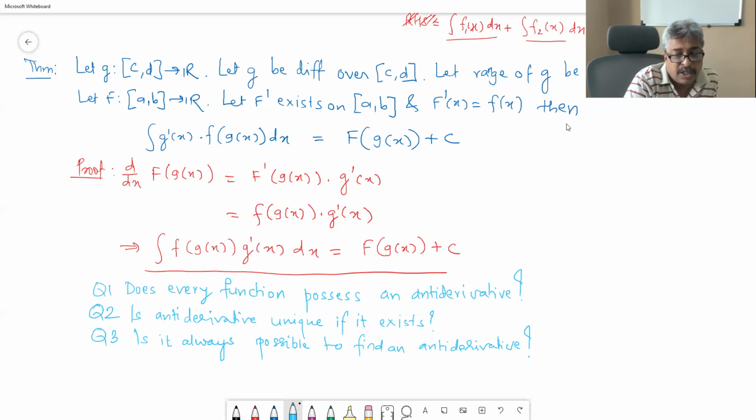As far as question 3 is concerned, is it always possible to find an antiderivative? Of course, we will study different methods to find it, but nobody guarantees alwaysness. Maybe on one day I might not be able to find the antiderivative of a very simple function. And as I said, there are functions whose antiderivatives are still not known. So much research must have gone into it so far, but still it is not available.